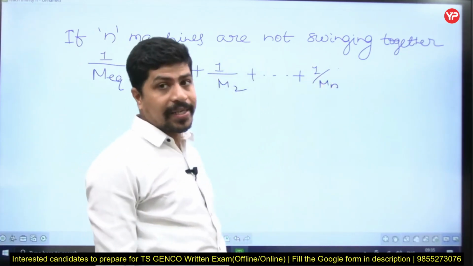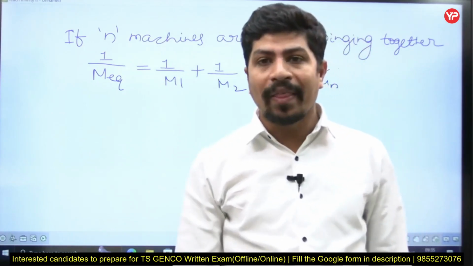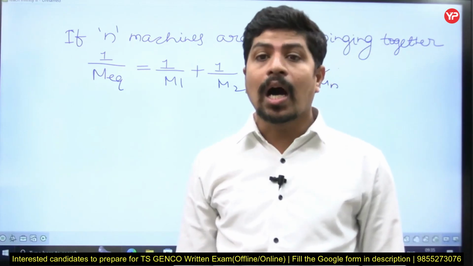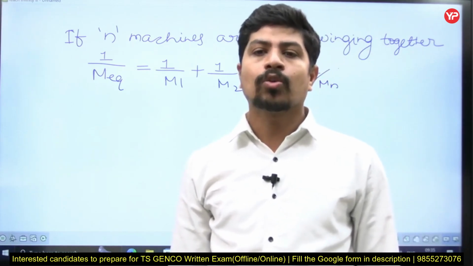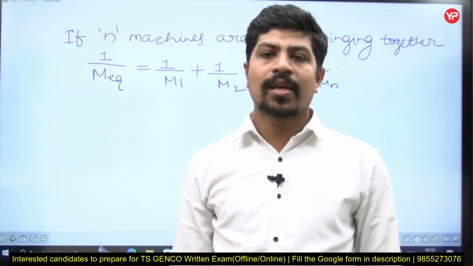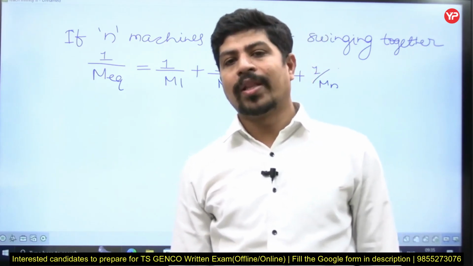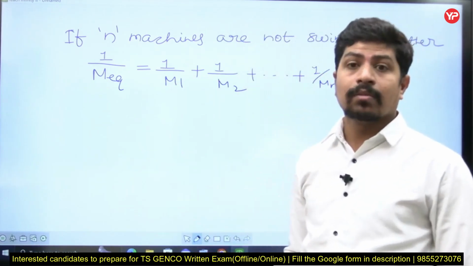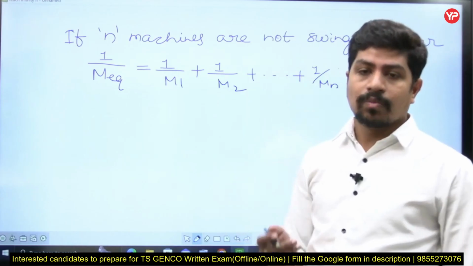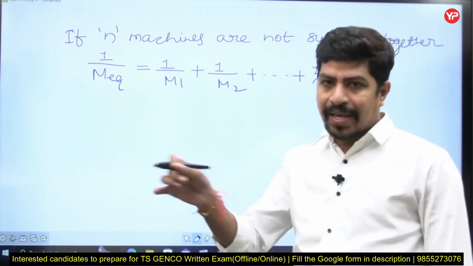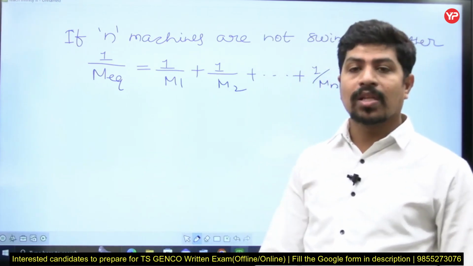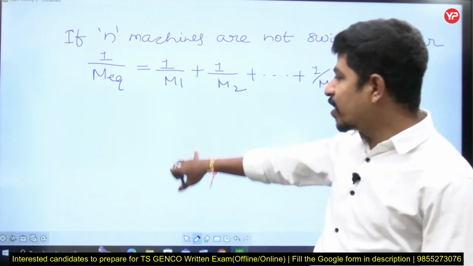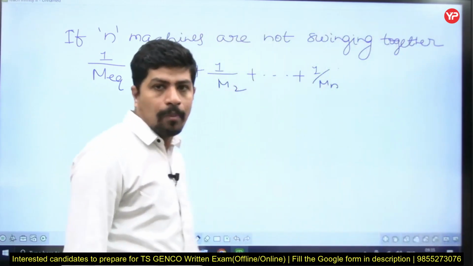Here the question must be raised: what does it mean by swinging together? If both the machines have the same load angle delta, that is called swinging together. Both the machines must have the same load angle delta. In the next examination, a question may be asked about two machines swinging together, and he will give 4 options. You have to select the correct option. That's why having the concept is very important. There is a derivation for it which is not required for our competitive examination.